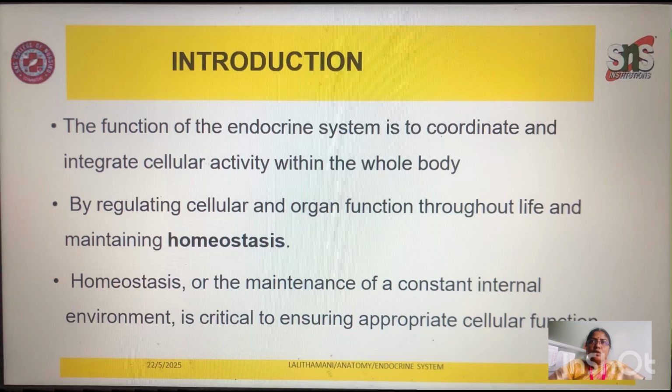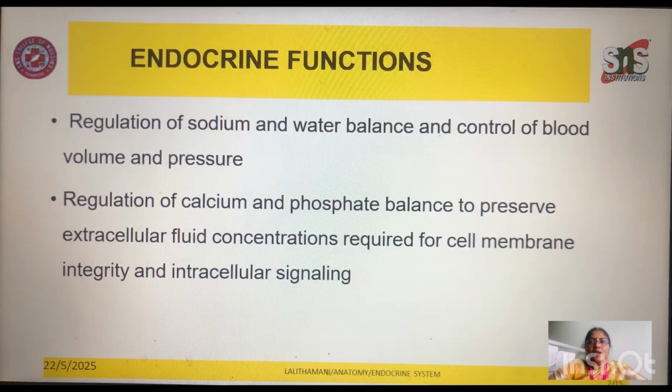So these hormones are mandatorily needed for the constant maintenance of the normal internal environment, which will be triggering the appropriate cellular function. The regulation of sodium and water balance is also important when it is concerned with the adrenal glands. The adrenal glands will have an impact on the entire body, that is the hormone aldosterone, which has a major impact on the water and electrolyte absorption and expulsion. So this will control the blood volume. When the aldosterone hormone is not properly released by the adrenal gland, there will be changes in the blood volume, and also we can find changes in the cardiac functioning.